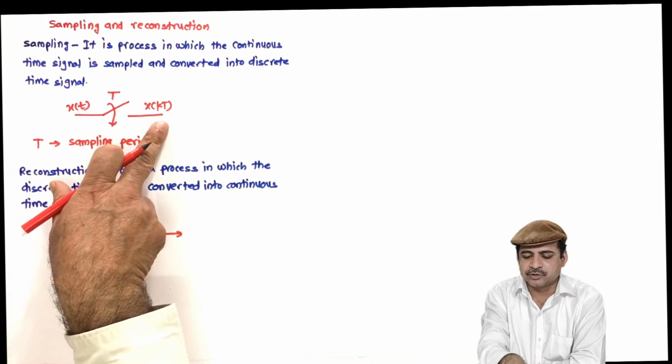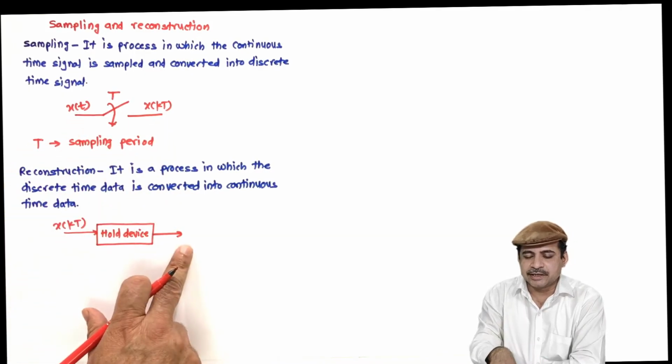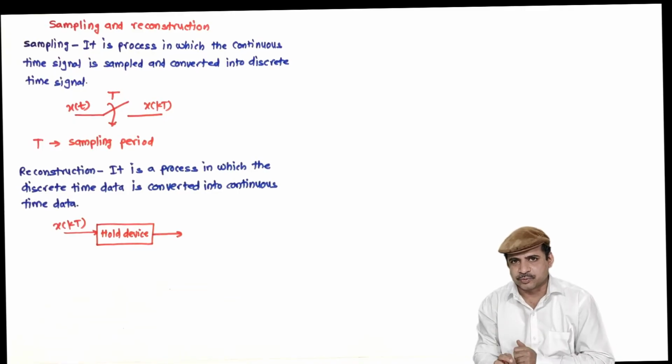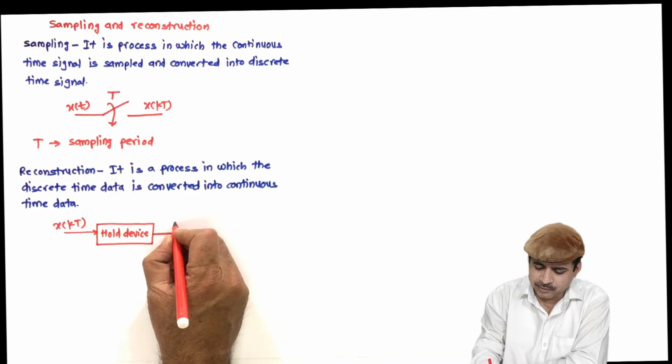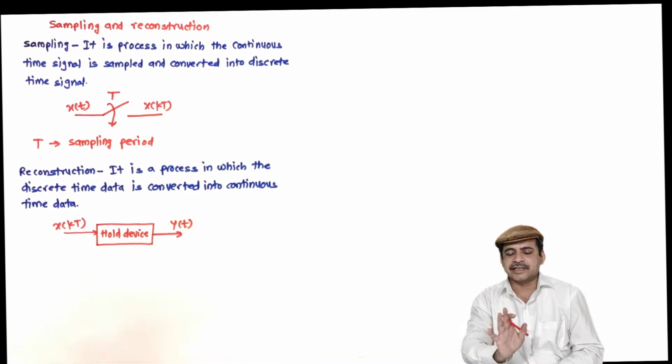If x of kt is applied here, then you will not get x of t exactly, but it will be very close to x of t, and I will call it y of t. Purposely in this case, in general it is x of t.